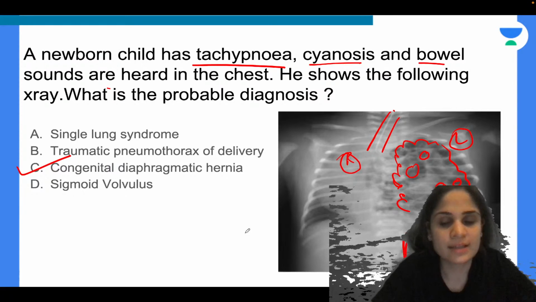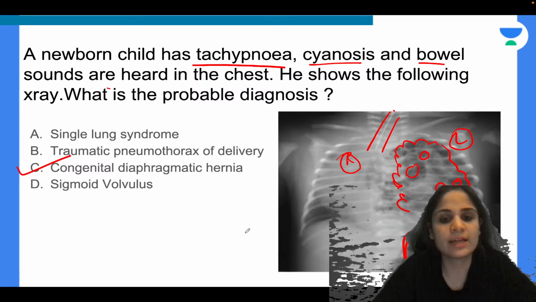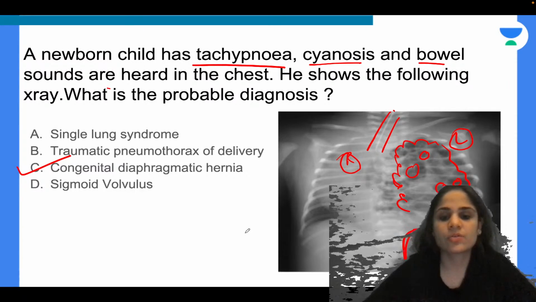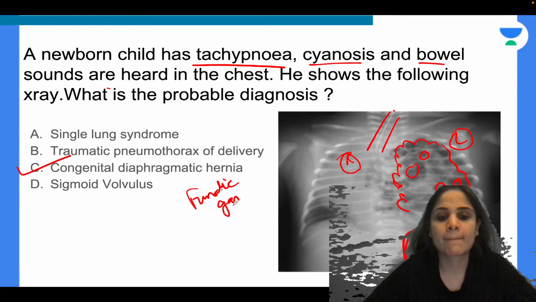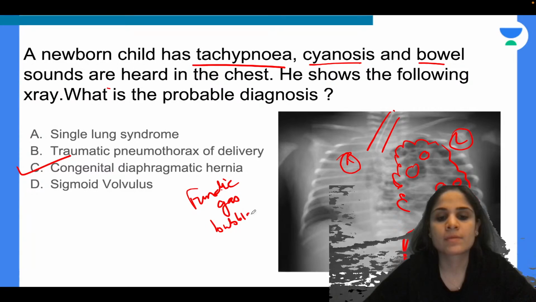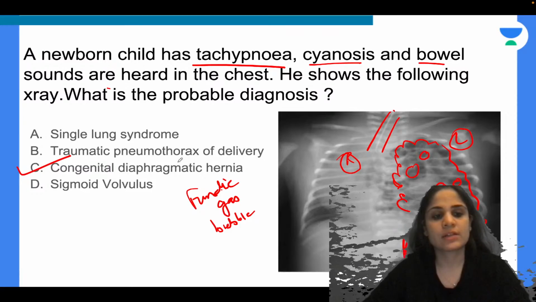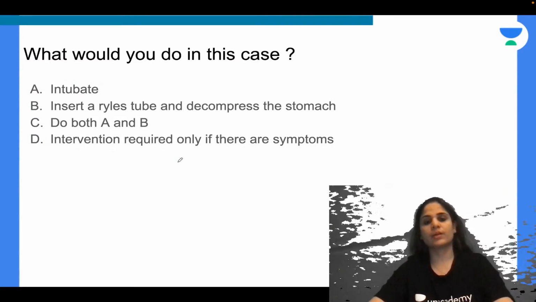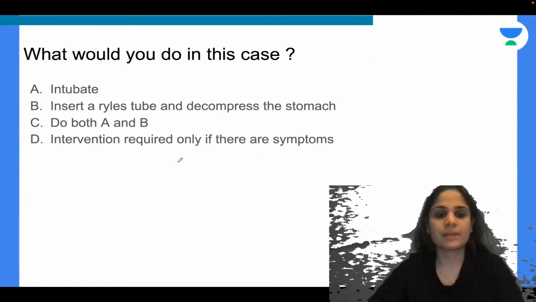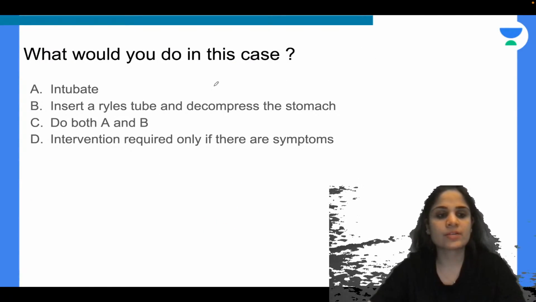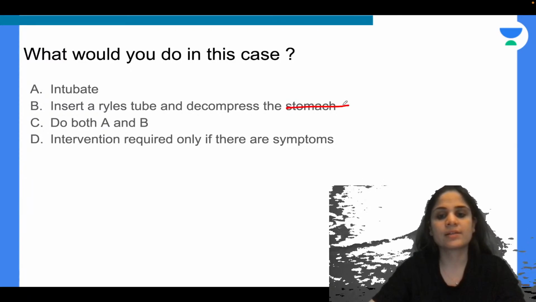Alright, so that is nothing but air in the fundic gas bubble. Okay, so that is your air in the fundus of the stomach. So that is also called your fundic gas bubble. So your fundic gas bubble is normal air, found in congenital diaphragmatic hernia. Okay, alright. So what would you do in this case of congenital diaphragmatic hernia? Intubate the patient, insert a Ryle's tube, decompress the stomach, do both A and B, or intervention required only if there are symptoms.